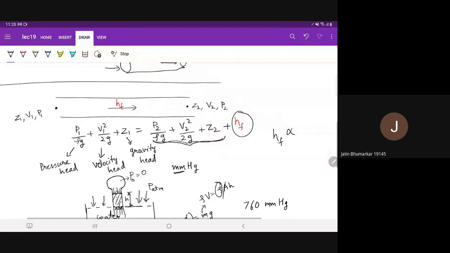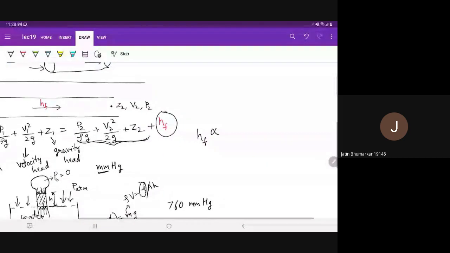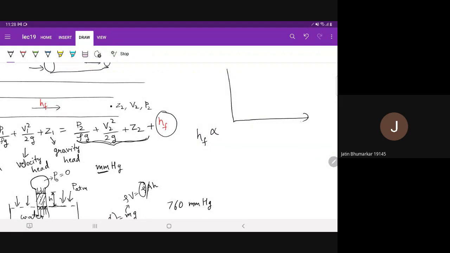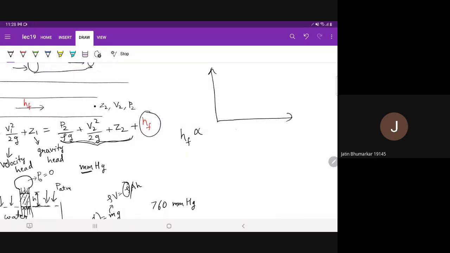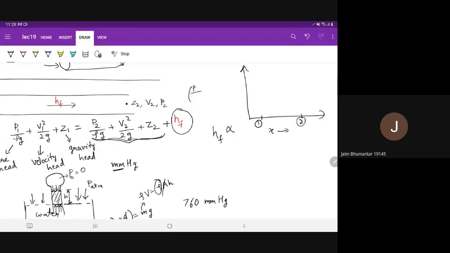So graphically, if I have to write this, let me plot. This is x, this is point 1, and this is point 2. And on the y-axis, I am going to plot this entire term p by rho g plus v square by 2g plus z.